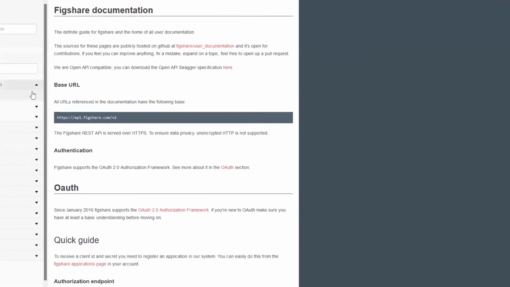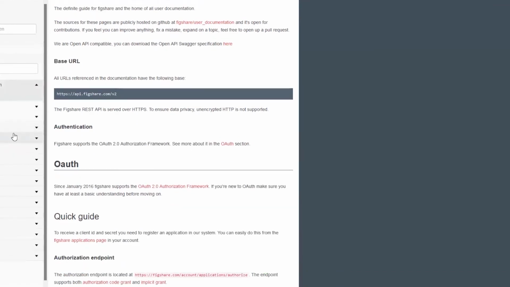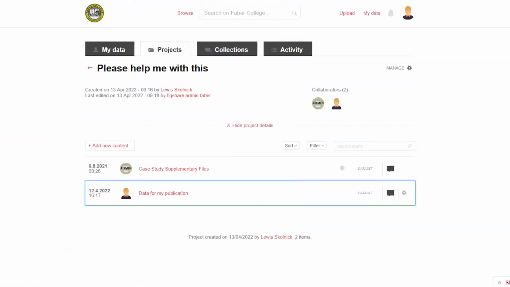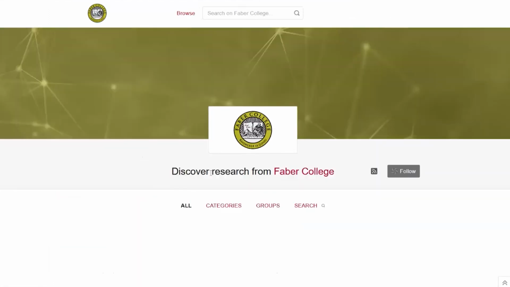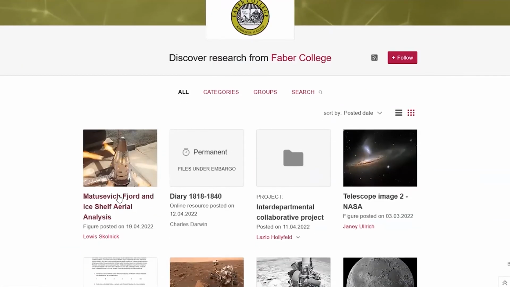What we're looking at here is all these endpoints, all these ways to interact with various parts of the Figshare platform. For example, I'm going to go back to our stage instance and change the thumbnail for this file. This use case is real, because I actually did it for something that I made public on figshare.com.